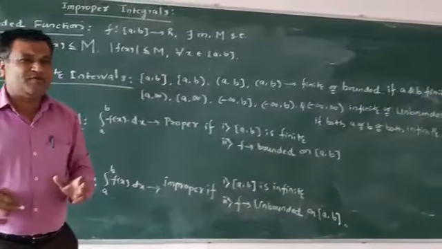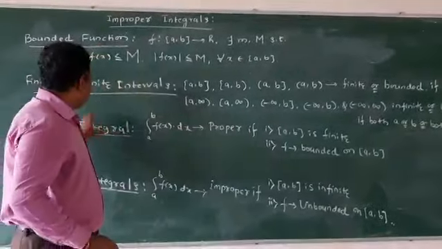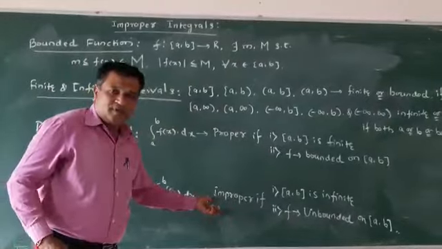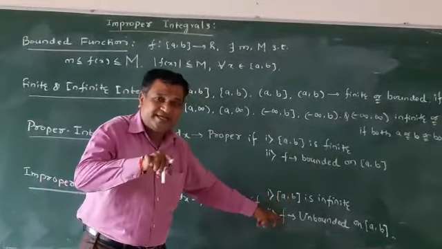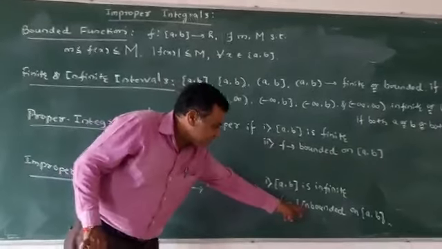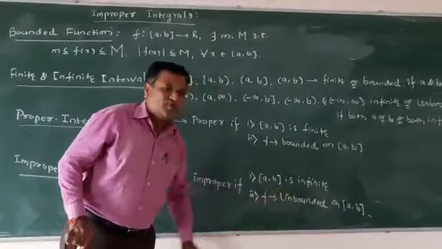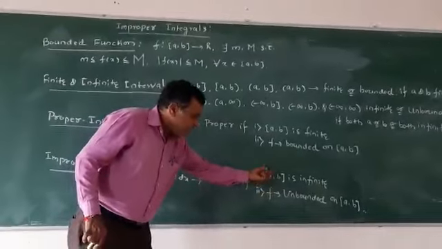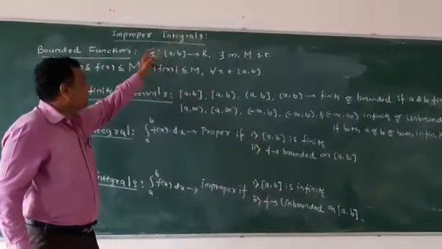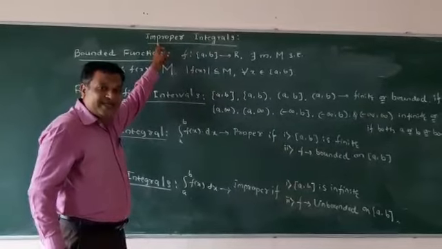What is meant by unbounded? Already the bounded definition is given. On substituting these limits in the given function, it tends to infinity. So it is said to be unbounded. Okay. If it is unbounded and infinity, so it is said to be an improper integral.